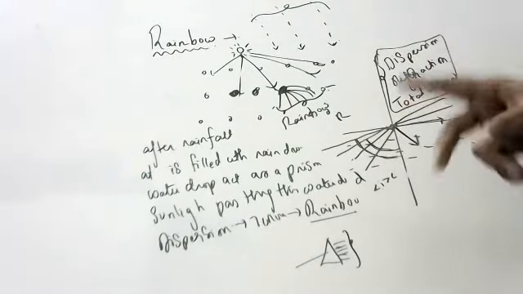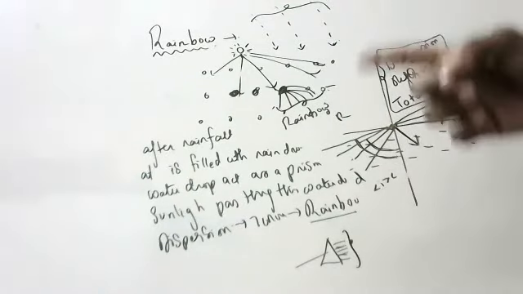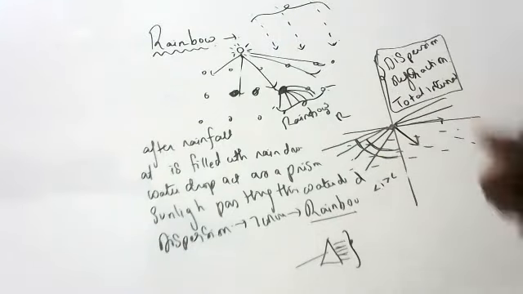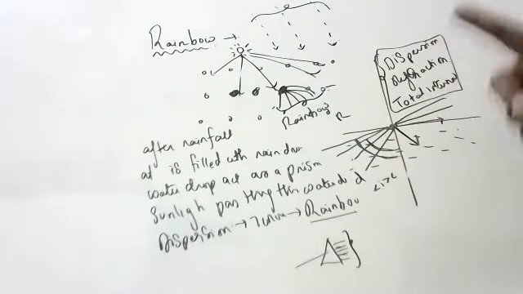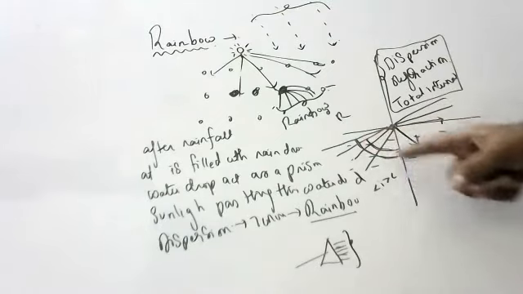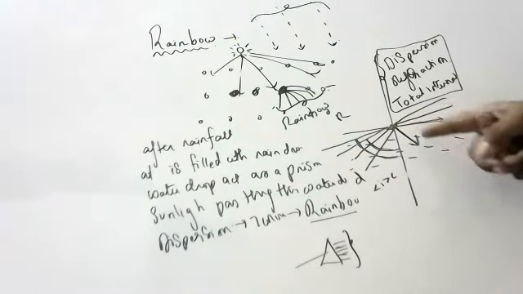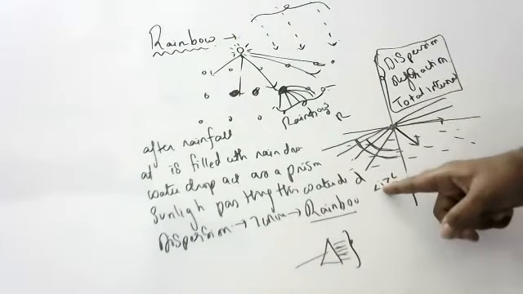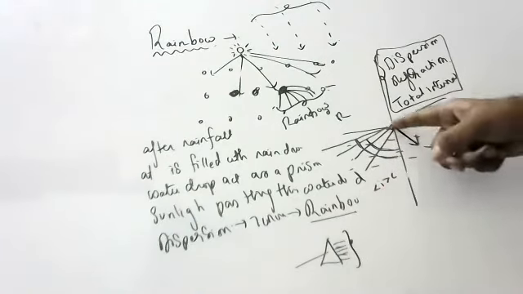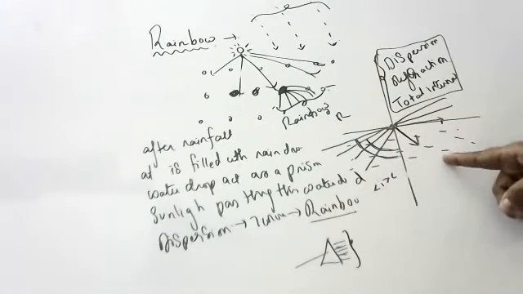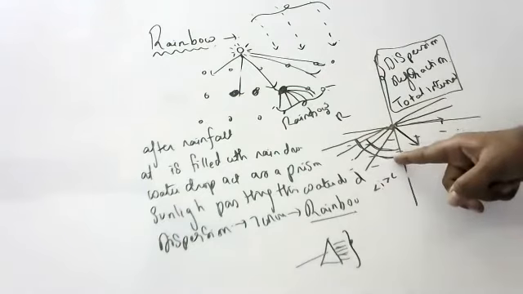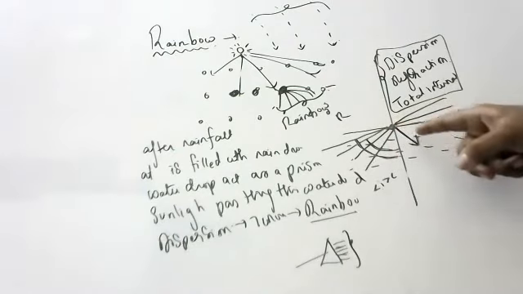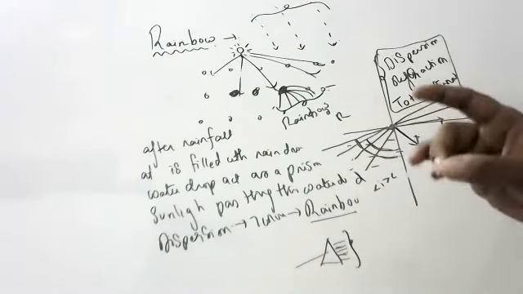And what is refraction? Bending of light when it passes from one medium to another. What is total internal reflection? When the incident ray is more than the critical angle, the refracted ray comes back into the same medium. That is called total internal reflection.